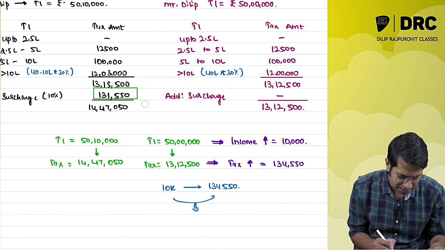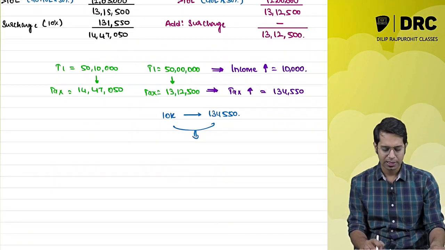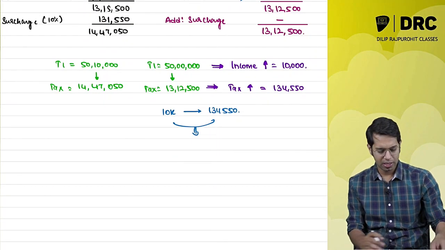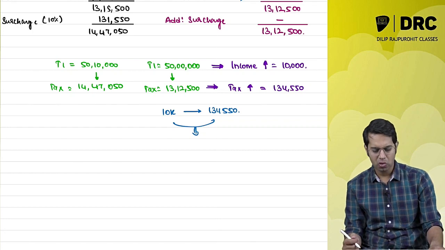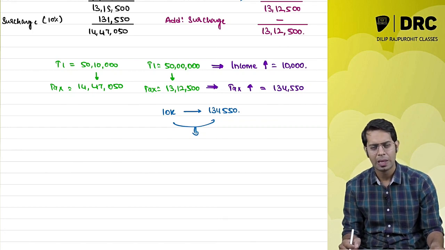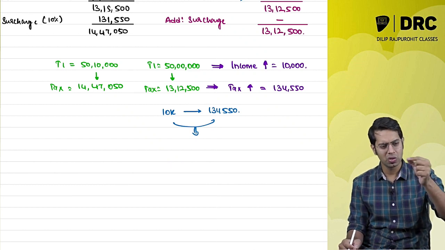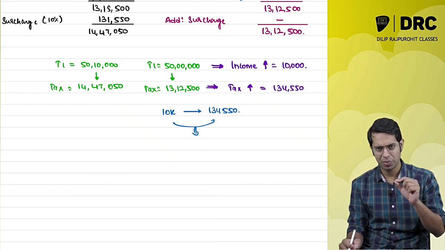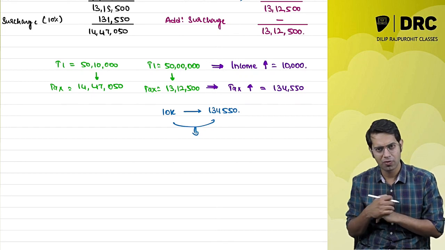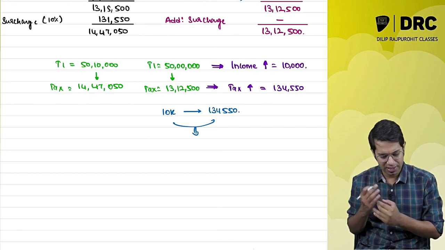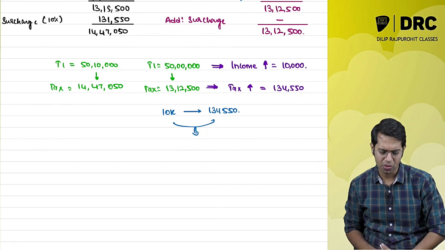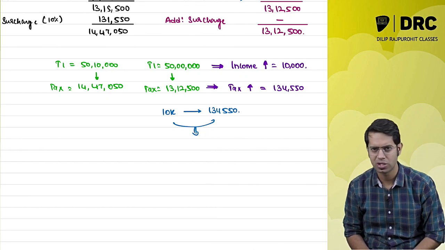So what the government says is, see, Dilip, you have a problem, no? You are feeling very bad, no? You want justice, no? You said that just because you have earned extra income of 10,000 rupees, you have to pay 1,34,000 extra tax. Yes, government, I am feeling very bad about it. I want justice on this.